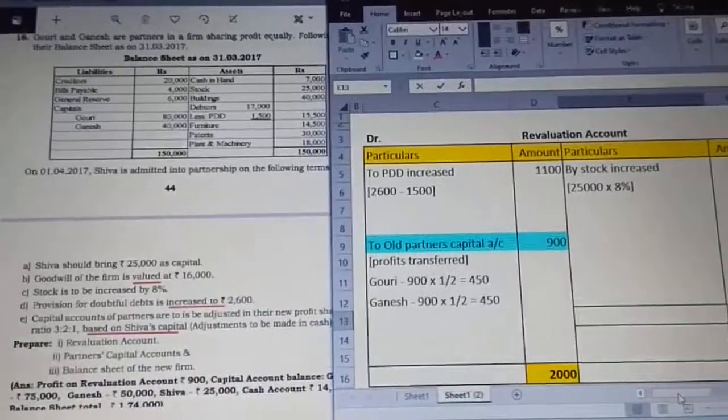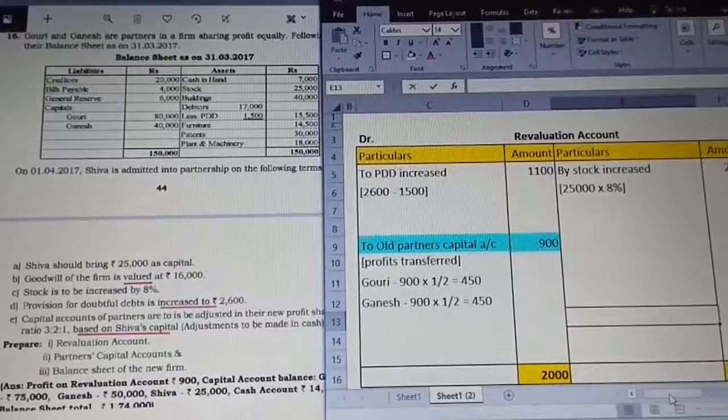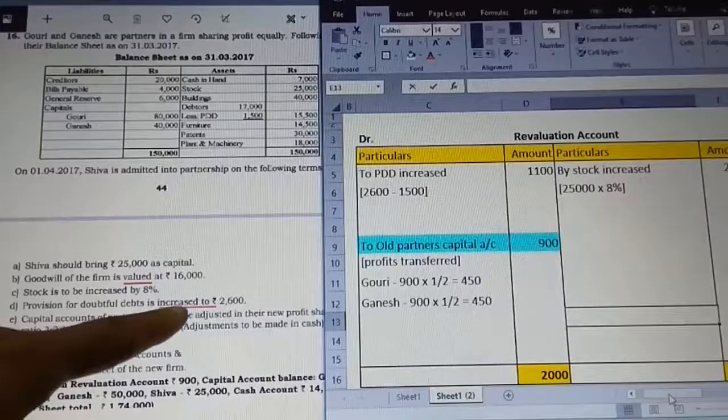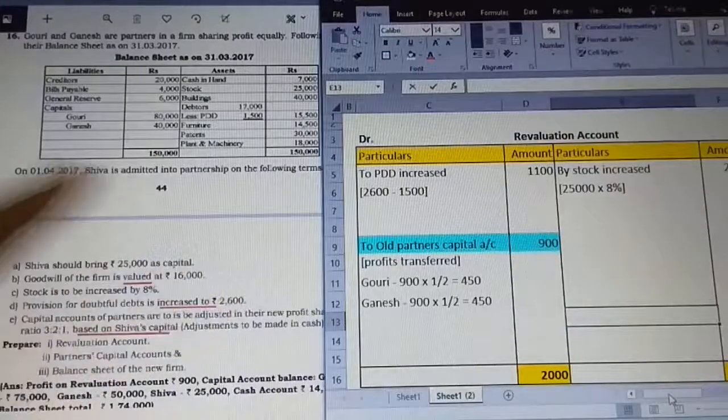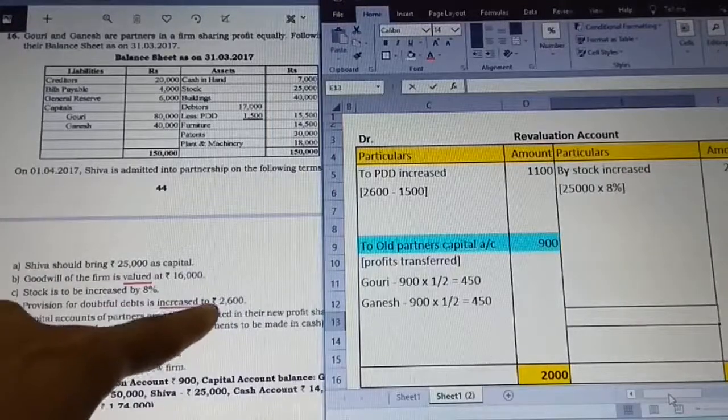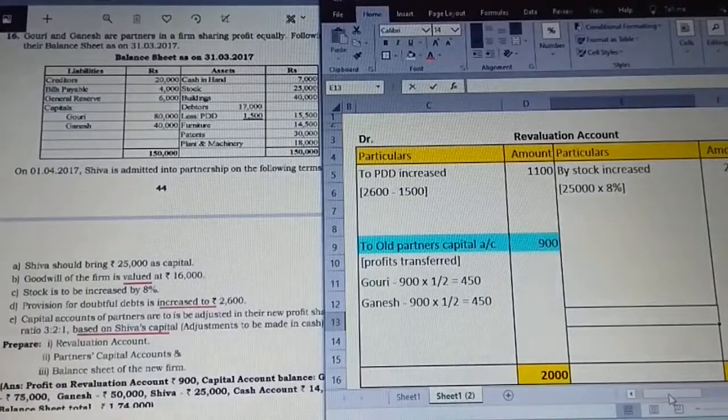The next adjustment is that provision for doubtful debts is increased to 2,600. When the word 'to' is given, we are supposed to always take the difference amount compared with the old provision. It is increased to the present figure, so it includes even the old one. So we should remove the old provision and take only what is increased. So I have done it.